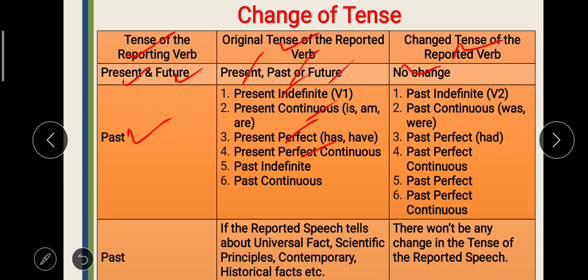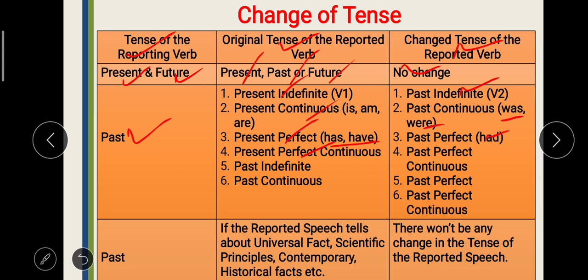They will change into their past counterparts, means present indefinite will change into past indefinite, means V first will become V2, second form of the verb. Present continuous will become past continuous, means is, am, are will become was and were. Present perfect will become past perfect, means has and have will become had.